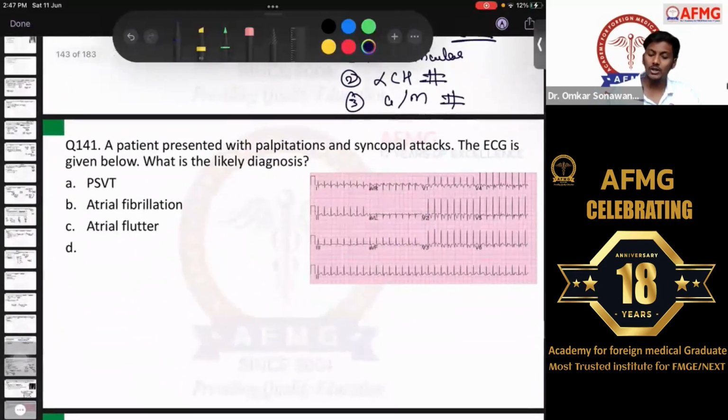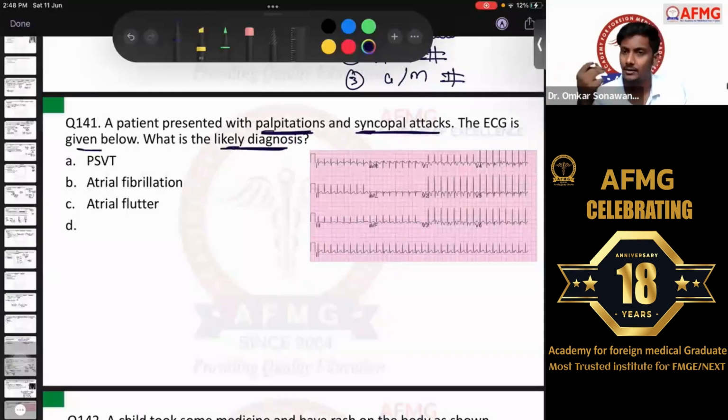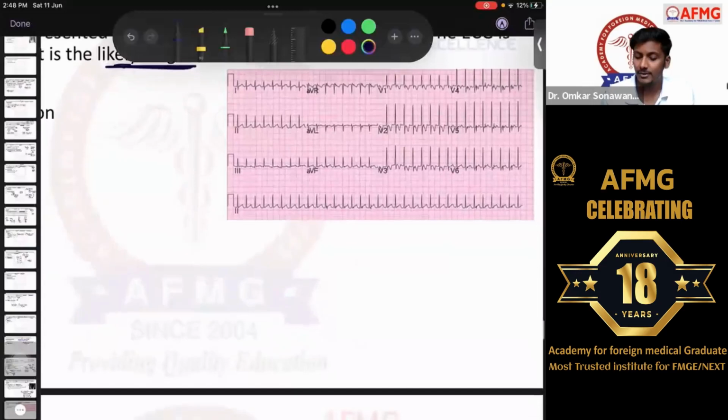Moving further now, question number 141. Again ECG. There were 2 ECG questions, I feel. One I discussed yesterday, that was atrial fibrillation. The second was a patient presented with palpitations and syncopal attacks. The ECG is given below. What is the likely diagnosis? If the patient is having palpitations or syncopal attacks, more likely the patient might be having arrhythmia, due to which the cardiac output is compromised, and that is the reason the patient is having recurrent syncopal attacks usually. So over here also you can see there is an arrhythmia in this patient.